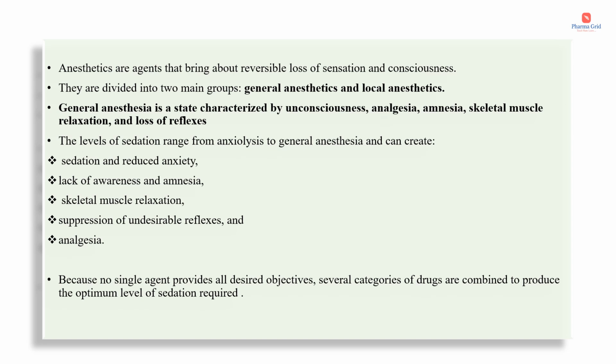Anesthetics can be mainly divided into two groups: general anesthetics and local anesthetics. First, we will start with general anesthetics. General anesthesia is a state characterized by unconsciousness, analgesia, which means pain relief, and amnesia, which means loss of memory. That is, it's a kind of temporary loss of consciousness. Then skeletal muscle relaxation and a loss of reflexes.